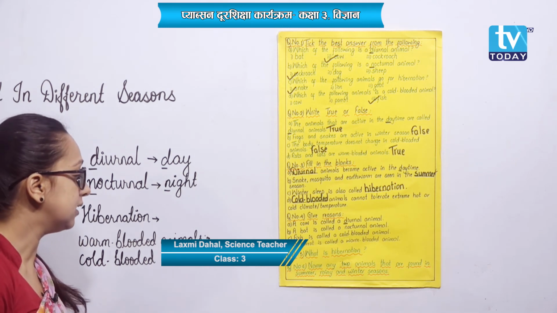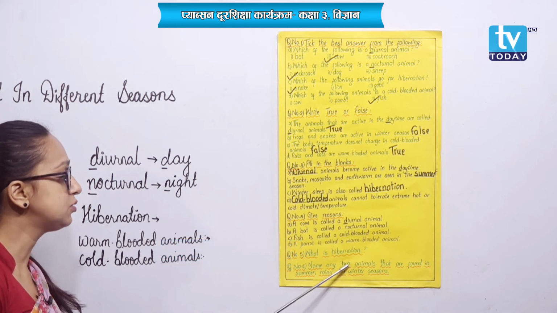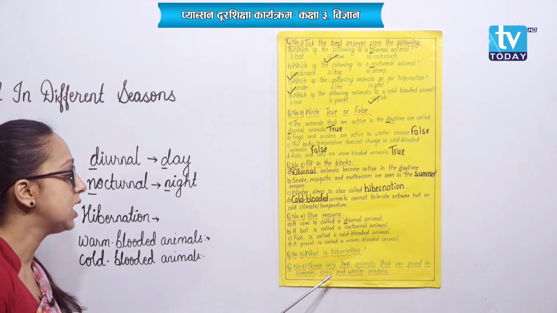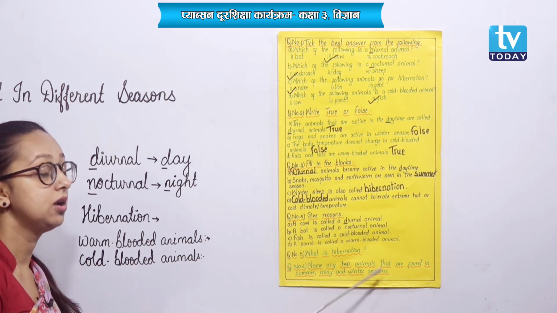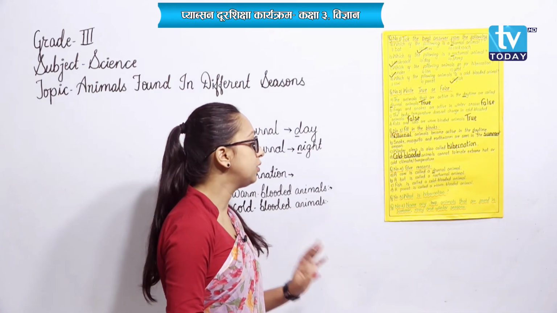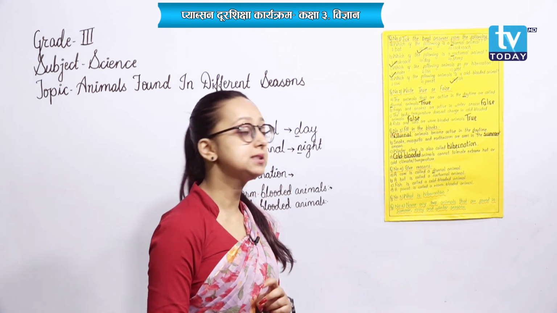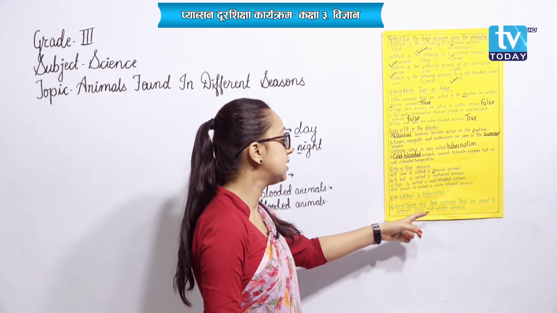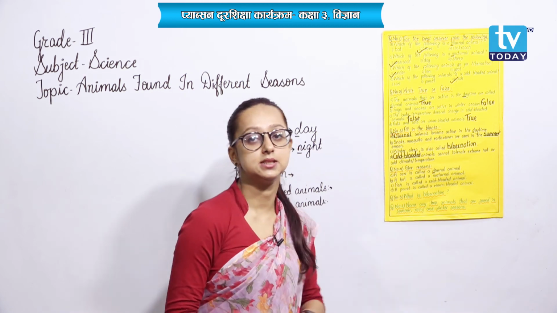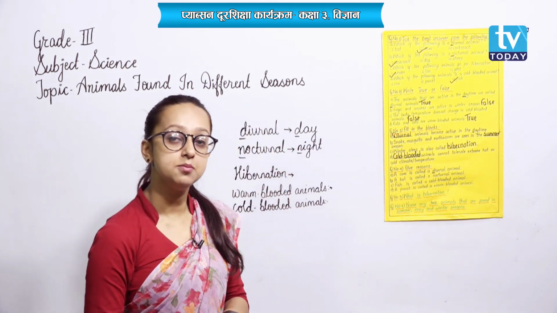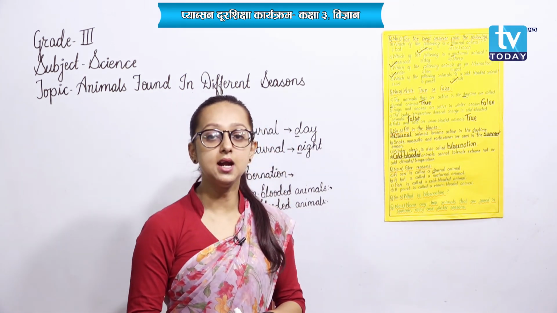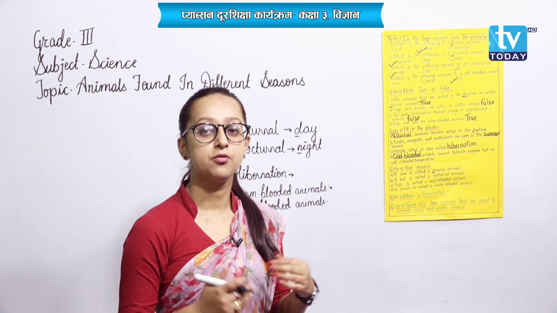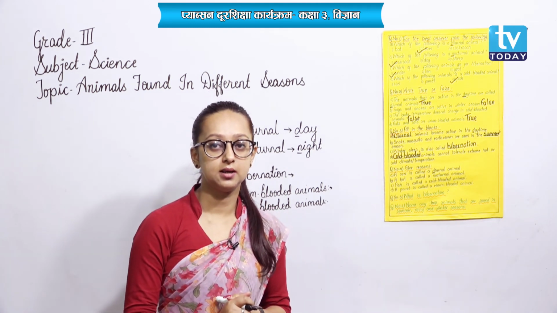Now finally, question number 6. Name any two animals that are found in summer, rainy and winter season. What does this question mean is you need to name two animals that are found in summer season, rainy season and winter season. Now animals that are found in summer season are snakes, frogs, etc.